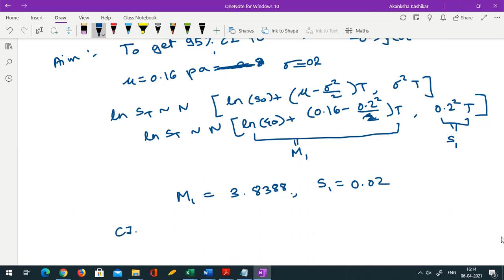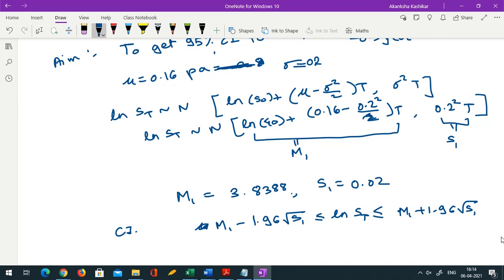So the confidence interval for ln ST would be between m1 minus 1.96 times square root of s1 and m1 plus 1.96 times square root of s1. Our usual normal confidence interval. And once you know the confidence interval for ln ST, how do you get the confidence interval for ST?